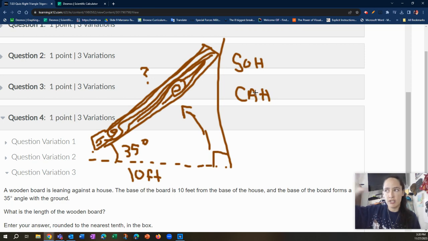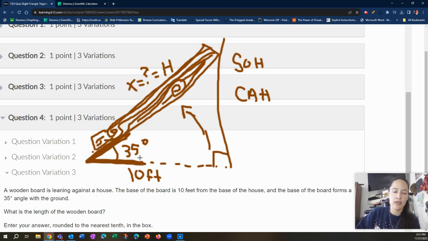Just like we did in the last problem, just set them all up, see what you have with the given angle and what you need, what you're solving for. We're going to again call this x, which is the question mark, or you could call it h if you wanted. Up to you. They're all the same thing. We don't know the length. We're going to solve for that. I'm given this 10 feet. Well, that's adjacent. That is the ground, and it is adjacent to this angle 35. So I want to solve for h, and I have the adjacent length to the angle given, so I think cosine. But remember, you can always set them all up and see which one makes sense.